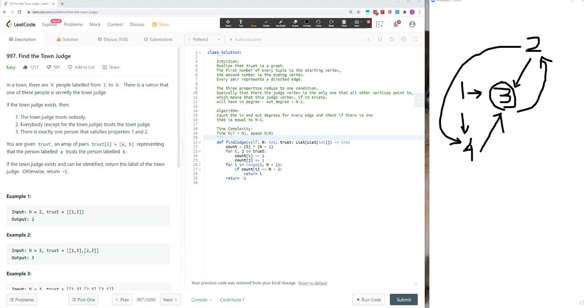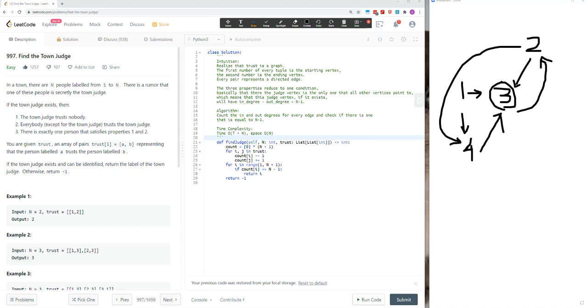Okay, this is number 997 of LeetCode, Find the Town Judge. And this is an easy problem for the graphs category. So in a town, there are n people labeled from 1 to n.